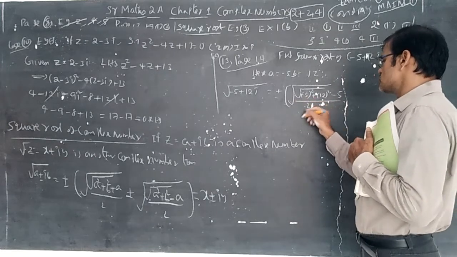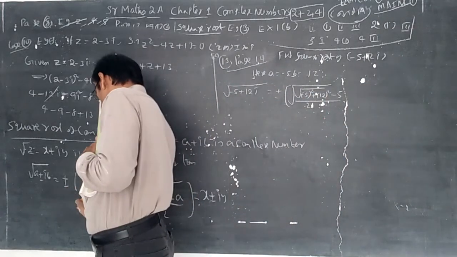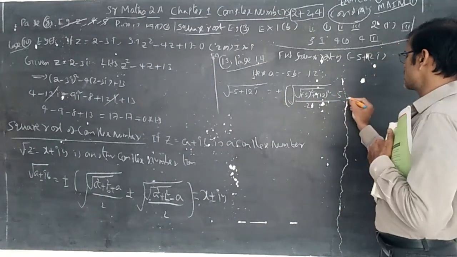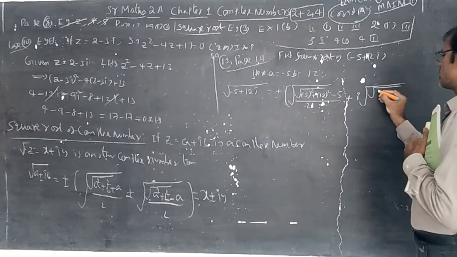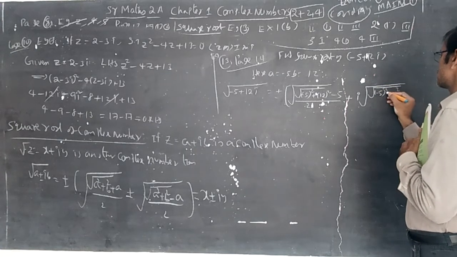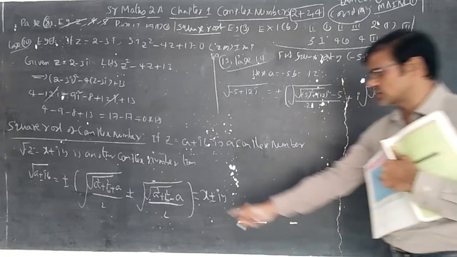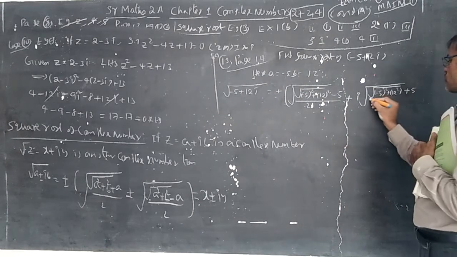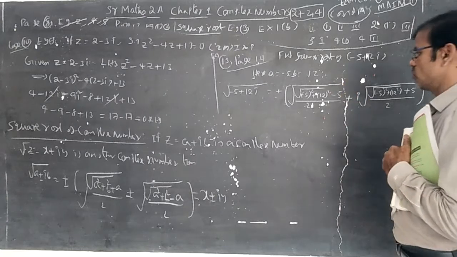The square root is there for the denominator 2 also. Plus is there in the middle, put plus here, and I write root of, once again, the formula a square plus b square: minus 5 whole square plus 12 whole square, and here minus a, so minus of minus becomes plus 5, whole by 2. This root is our root.